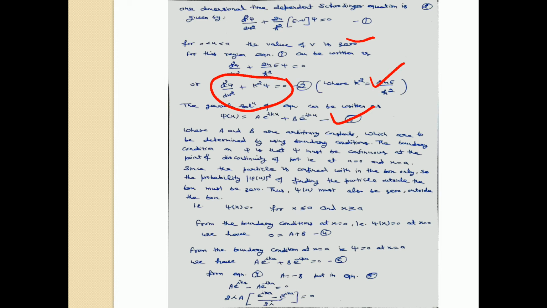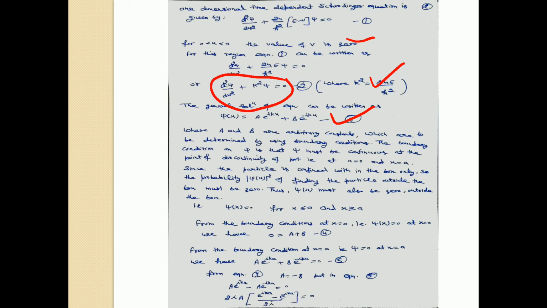From this equation, A and B are the arbitrary constants, and the values of these constants A and B can be determined by using the boundary conditions on the wave function. The boundary condition of psi is that psi must be continuous at the points of discontinuity of the potential. That is, potential is discontinuous at x is equal to a and x is equal to 0. So at x is equal to 0 and x is equal to a, psi must be continuous.